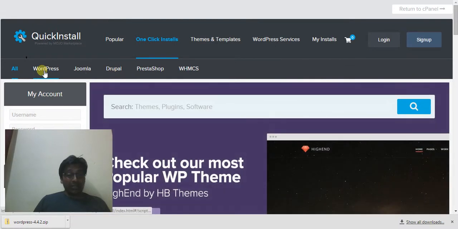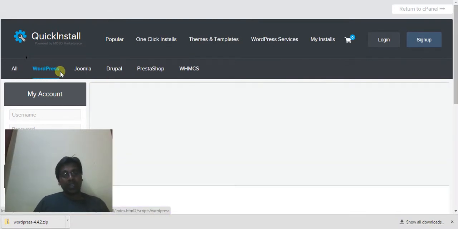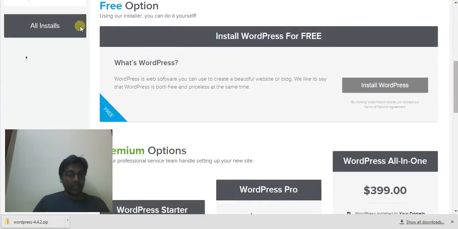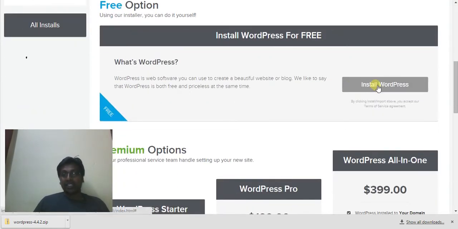Now I'm not going to talk about all those things. I'm going to talk about WordPress. So there is a shortcut, just one click WordPress. It will ask for install, and if you simply click install, it will install WordPress completely automatically. It will create the database automatically. It will install into your hosting cPanel, and it will create its own username and done. So I'm not covering that because it's pretty simple. You can simply follow the instructions: next, next, next.